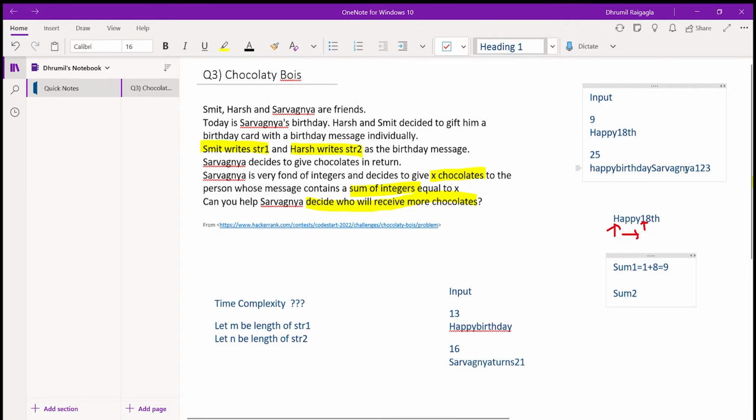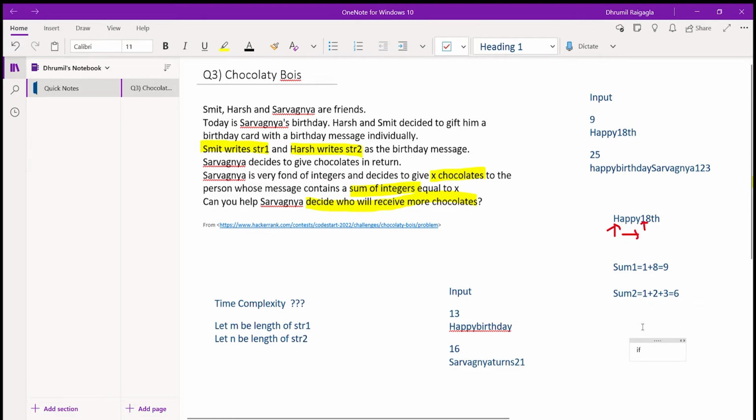Similarly for this string we'll have these three integers, that is 1, 2 and 3. So what will sum2 be? 1 plus 2 plus 3, and that accounts to 6. So now we have sum1 and sum2, that is the sum of integers in string 1 and the sum of integers in string 2. Here we find that sum1 is greater than sum2 since 9 is greater than 6.